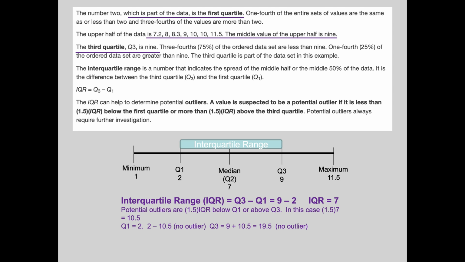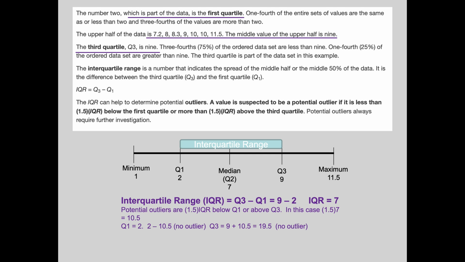Now, as far as outliers go, this is strictly a definition thing. There's not a lot of understanding to do with it. Why do we drive on the right-hand side of the road? I don't know. Somebody came up with it. That's how we do it, okay? How come we go on green and we don't go on red with the lights? That's just the way they figured it out. That's how we do it.